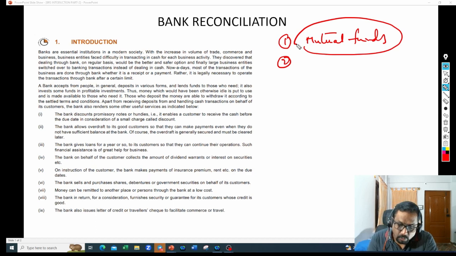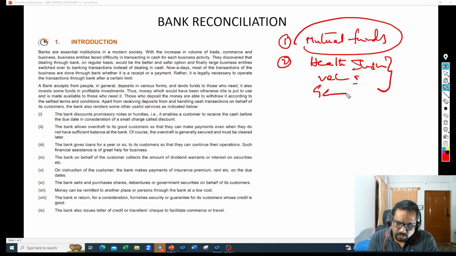And they will also distribute health insurance or vehicle insurance, all insurance facilities, general insurance. So if you want to take health insurance, you can go to one of these, HDFC for example. They have HDFC Ergo, right?